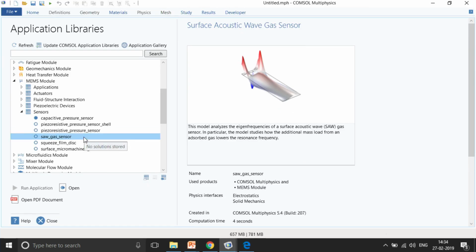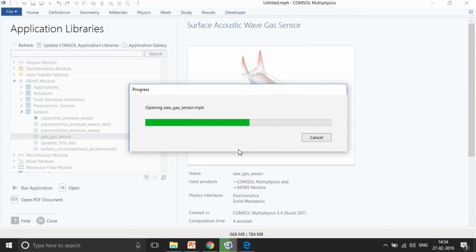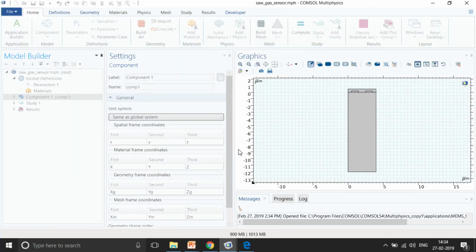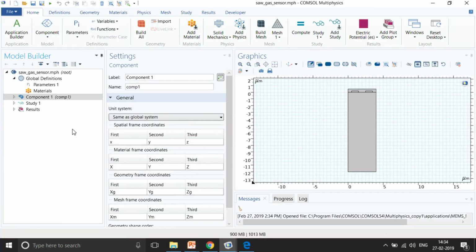Let me go into the SAW gas sensor and open that particular model. This is the first thing that you will see once you open it. Let me open this component section. COMSOL has a top-down approach. The first thing is the geometry, the next is adding the material.